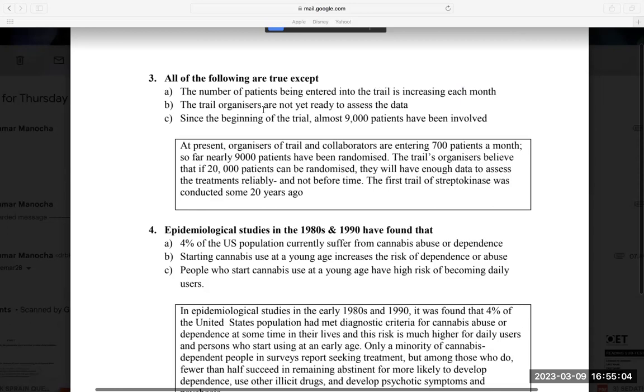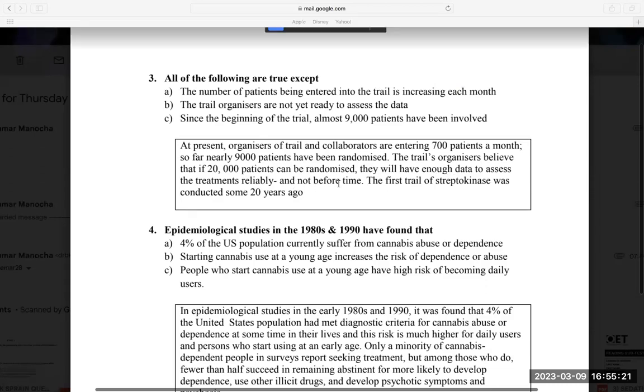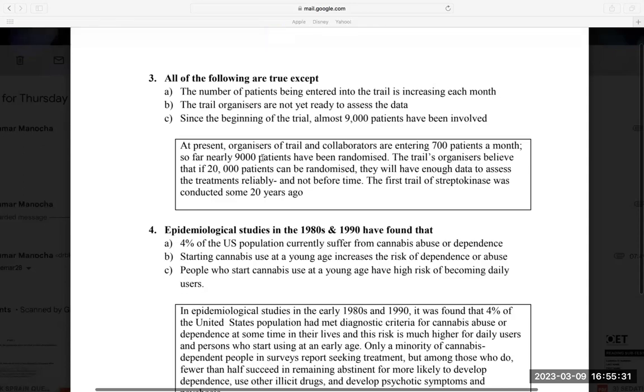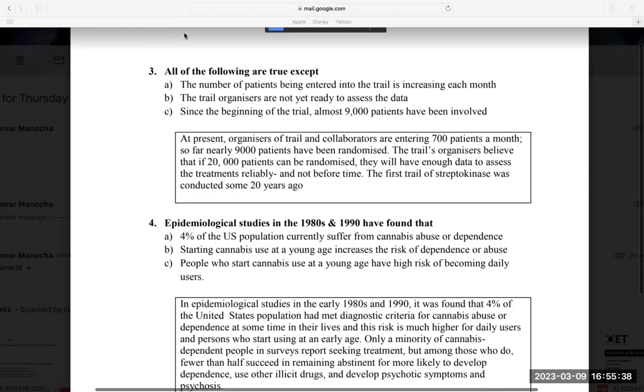So obviously, A option is the false option. And if I talk about B and C, the trial organizers are not yet ready. Yes, they will have enough data to assess the treatment reliably and not before time. This 'and' can better be replaced by 'but'. So they will have enough data, but not before time. That means they are not ready. They will never be ready. And since the beginning of the trial, so far nearly 9,000 patients have been randomized. So B and C were correct. We had to find the false option. This was a very easy question, but somehow we got tricked.